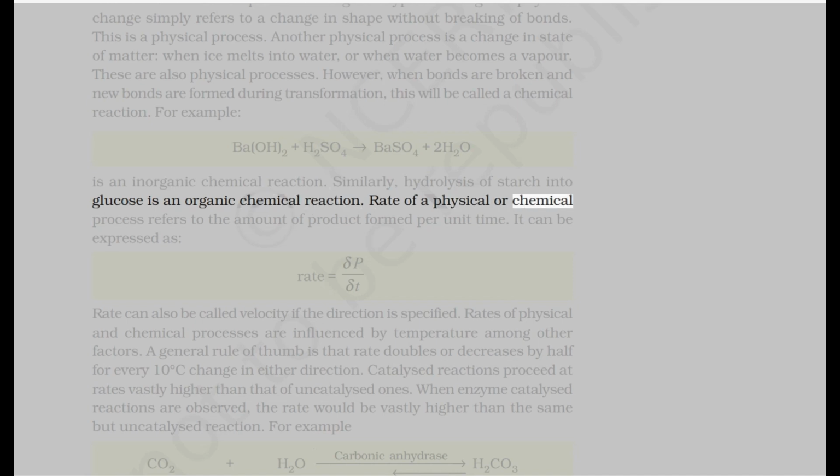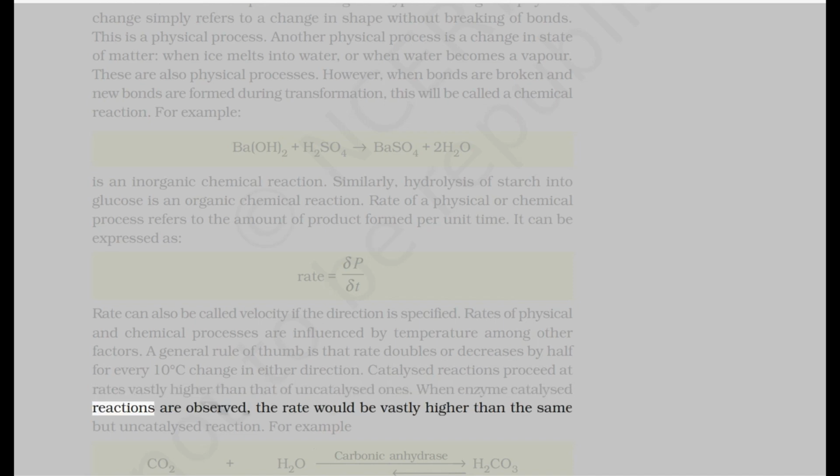Rate of a physical or chemical process refers to the amount of product formed per unit time. It can be expressed as rate = δP/δt. Rate can also be called velocity if the direction is specified. Rates of physical and chemical processes are influenced by temperature among other factors. A general rule of thumb is that rate doubles or decreases by half for every 10 degrees Celsius change in either direction. Catalyzed reactions proceed at rates vastly higher than that of uncatalyzed ones.